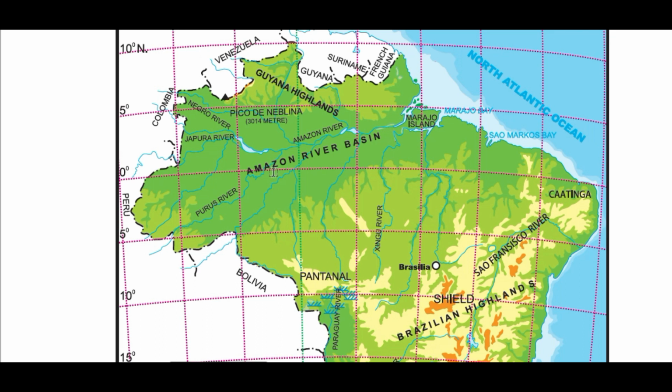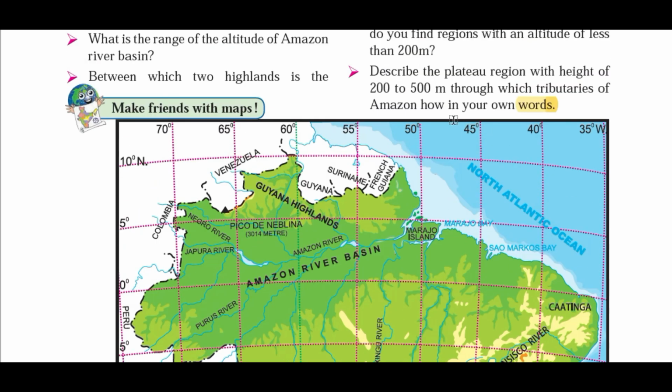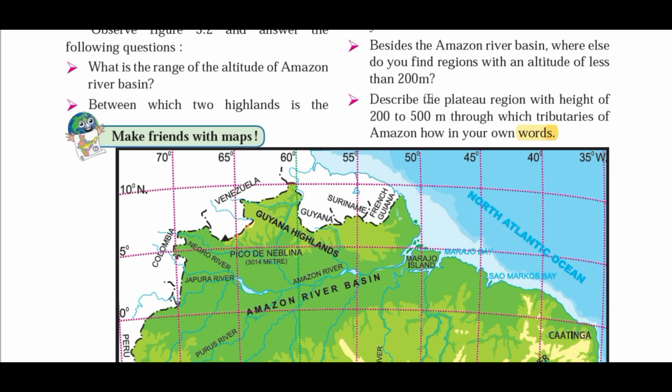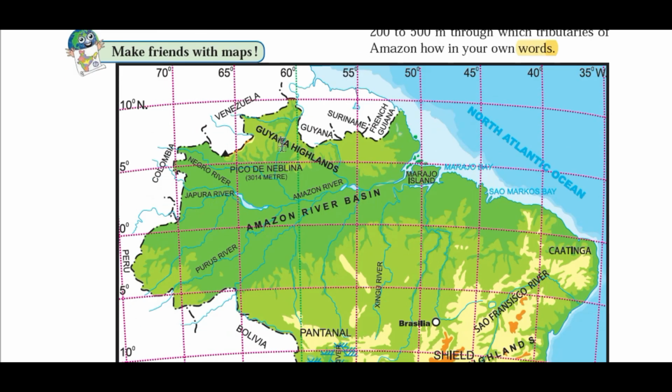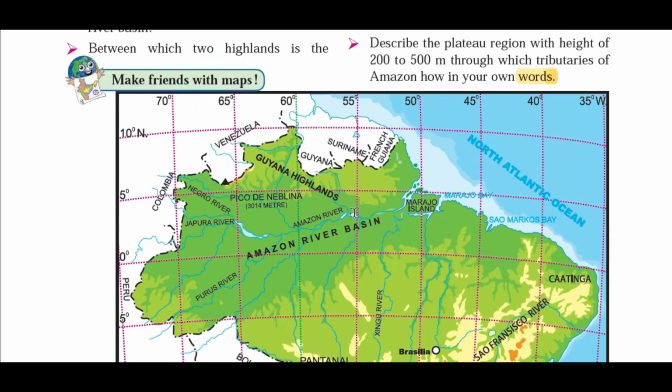Okay, so here you can describe this particular basin as having a slope from west to east, and the Guiana Highland slope is from north to south, because rivers are flowing in this north to south direction and merging into the Amazon river. And the northern part of the Brazilian highland has a slope from south to north. That's why these rivers flow from south to north and merge with the Amazon river basin. So guys, in this way we have described the Amazon river tributaries, which originate at a height of 200 to 500 meters, on this highland region, and merge into the Amazon river basin.